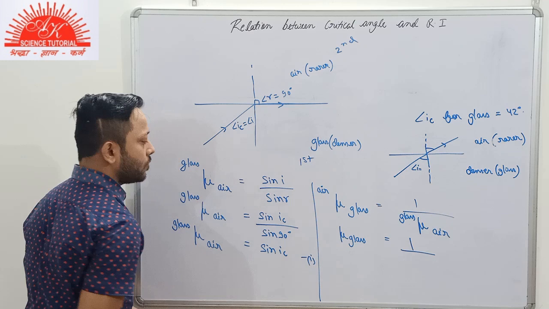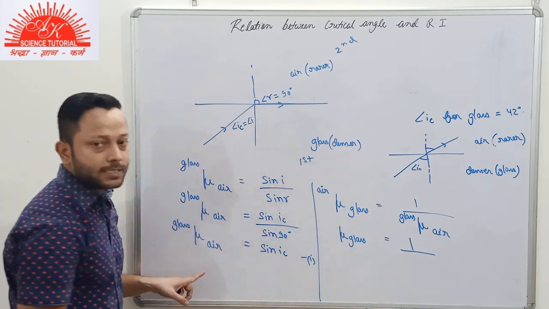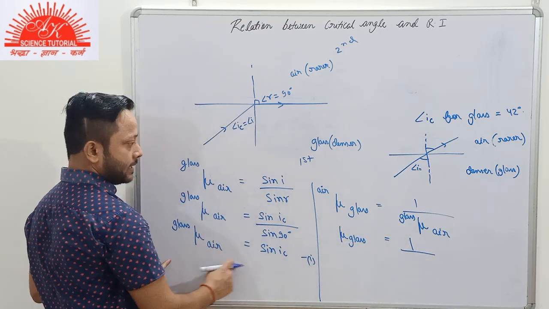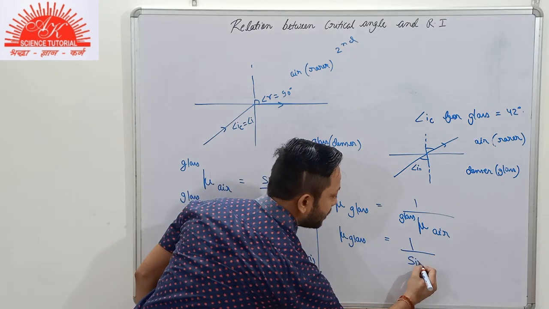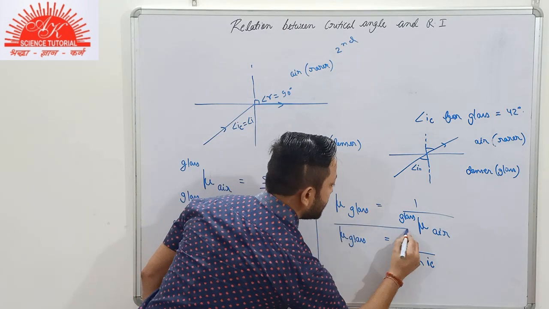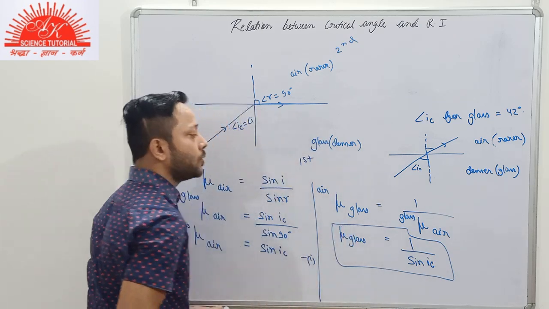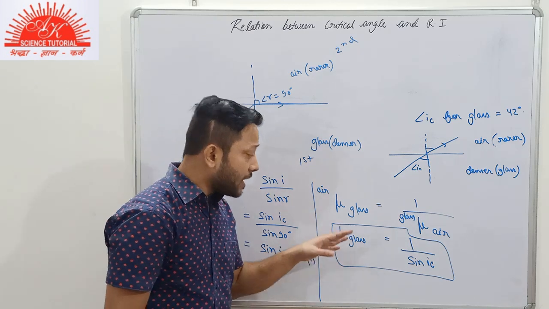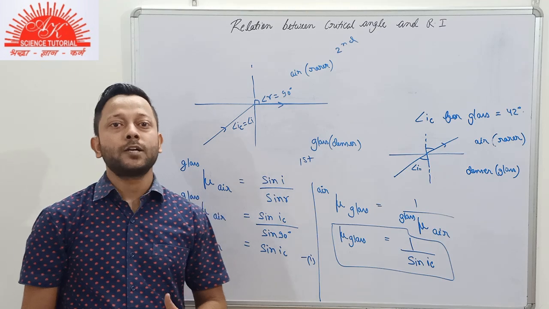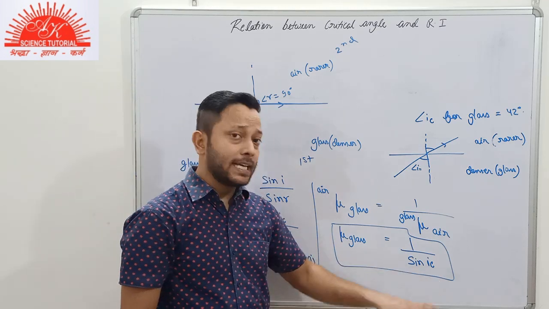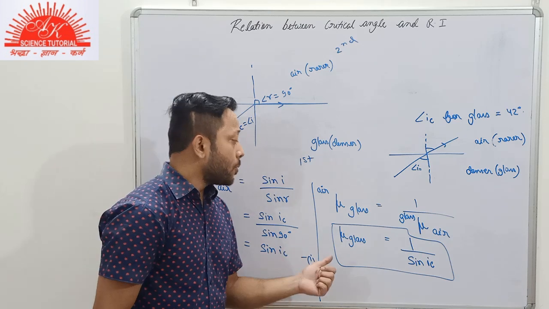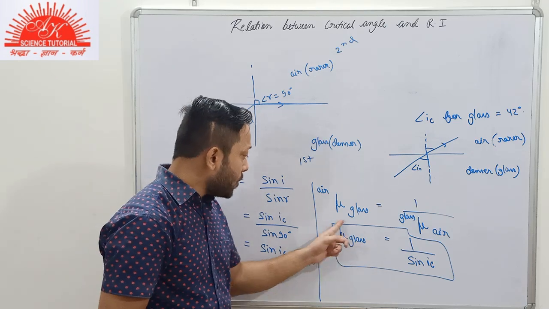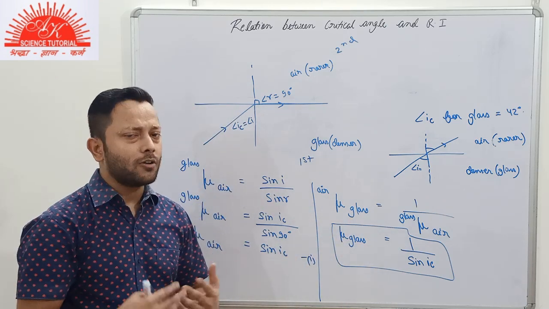Suppose this is our equation 1. So from equation 1, the refractive index of glass with respect to air will be equal to 1 by sine IC. That is the expression that we had to derive. And with the help of this expression, it might be possible that you are given the refractive index of any medium. Suppose you are given the refractive index of diamond and you are asked to find the critical angle for diamond, or you are given the critical angle for diamond and you have to find the refractive index of diamond or of water or of anything.